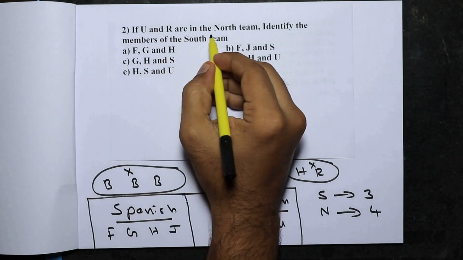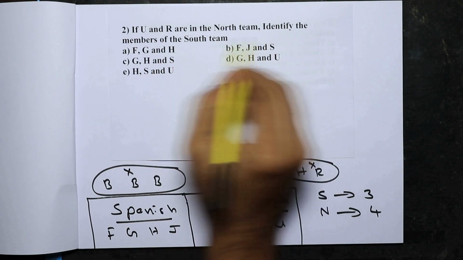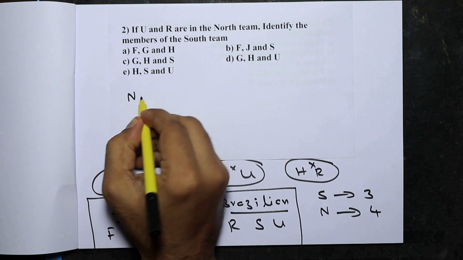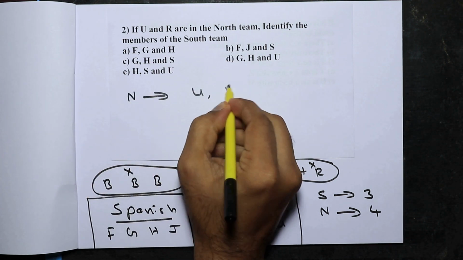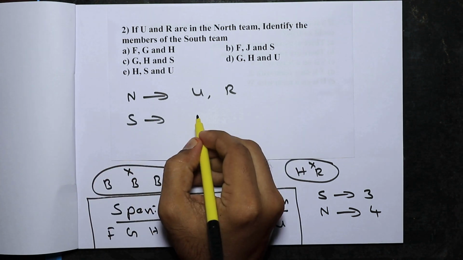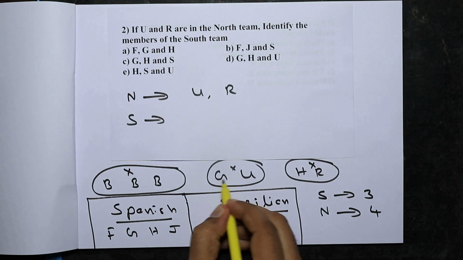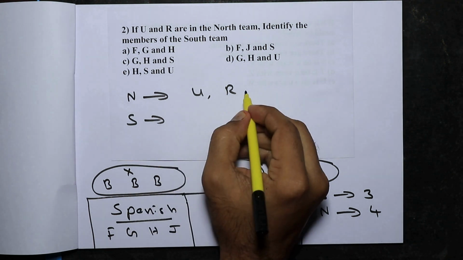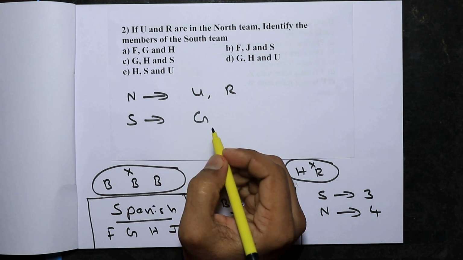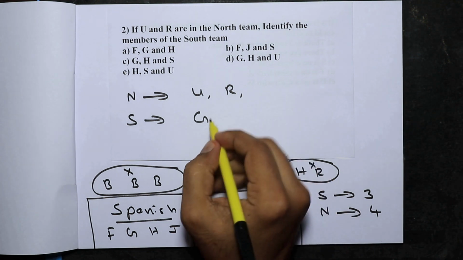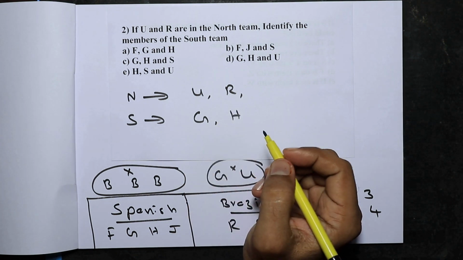If U and R are in the North team, identify the members of the South team. So in the North team, you have U and R. Now we need to identify the members of the South team. Now G and U, both of them cannot be in the same team. U is here, so G cannot be here. So G has to be in the South team. Now both H and R cannot be in the same team. So H cannot be here, so H has to be here.